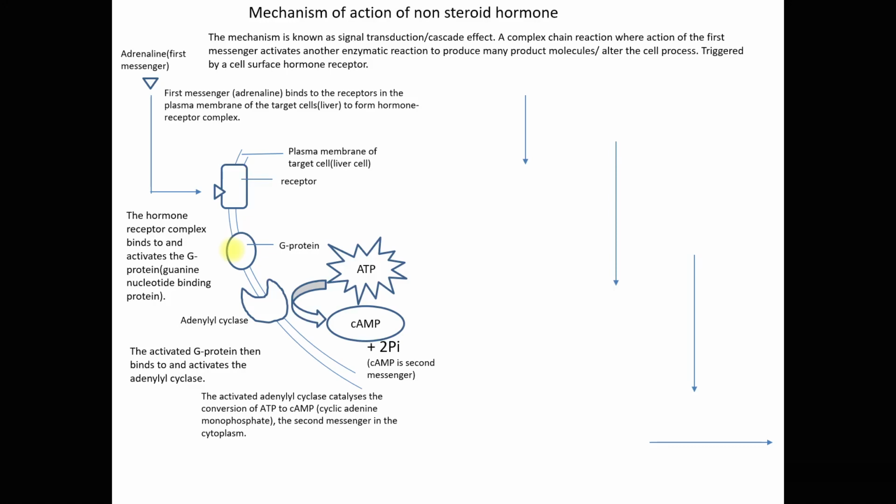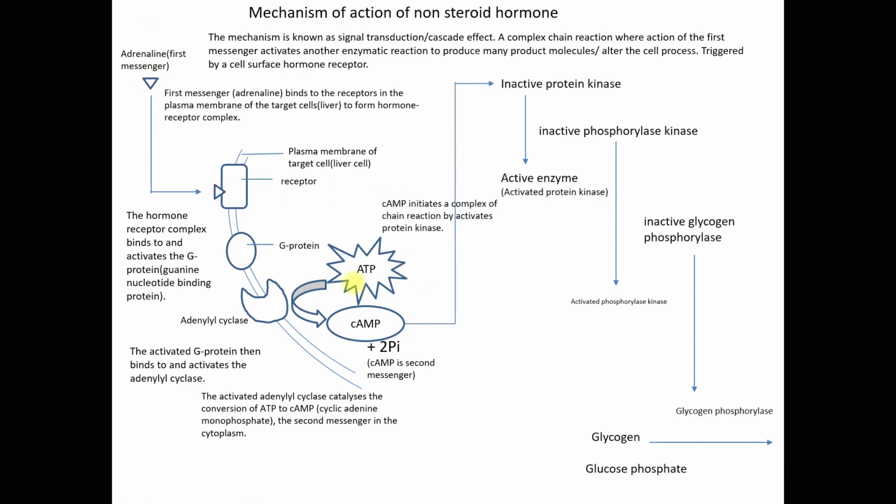Can you see the cAMP? This cAMP is inside the cell, the liver cell's cytoplasm. And this cAMP is the second messenger. Adrenaline, or the non-steroid hormone, is the first messenger. This is the second messenger. Next, what happens after that?